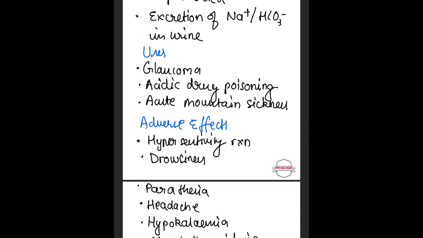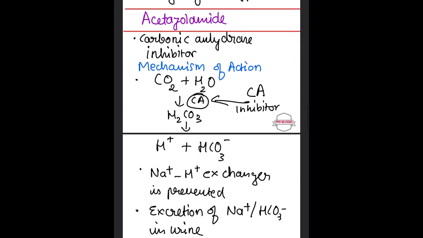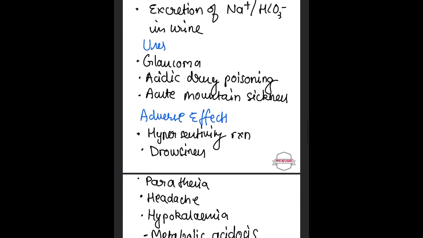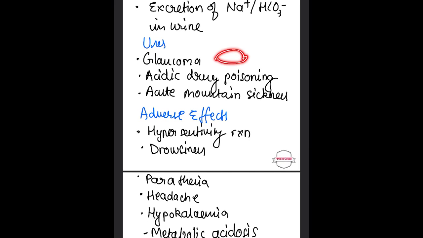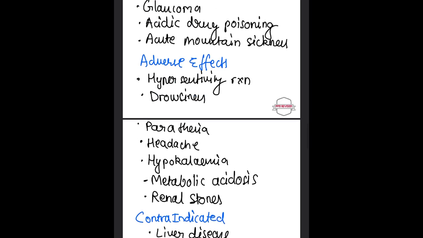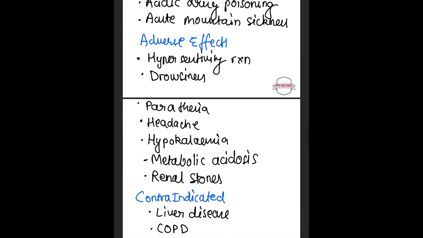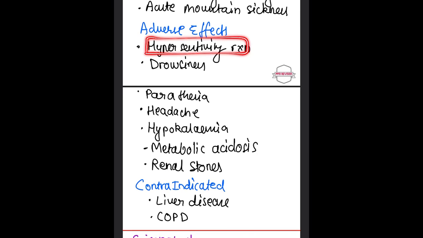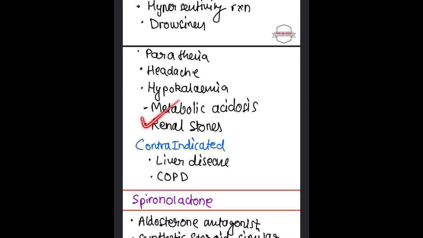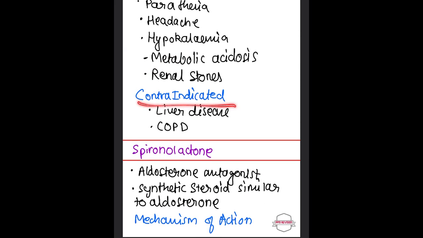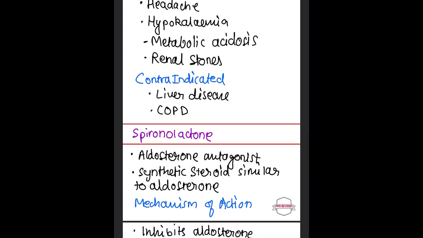Uses of acetazolamide include glaucoma, acidic drug poisoning, and acute mountain sickness. Adverse effects of acetazolamide include hypersensitivity reaction, drowsiness, paresthesia, headache, hypokalemia, metabolic acidosis, and renal stones. And it should be completely contraindicated in liver disease and COPD.